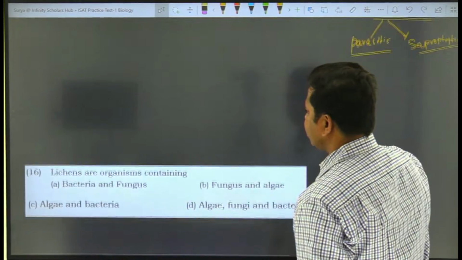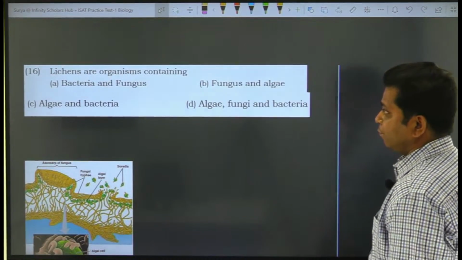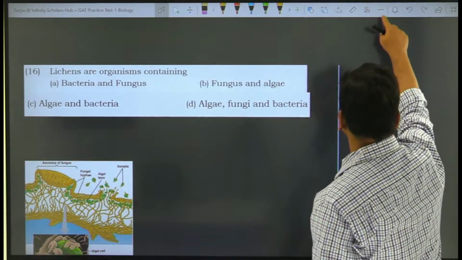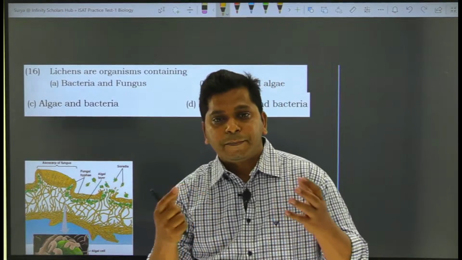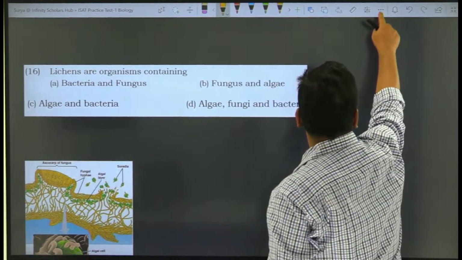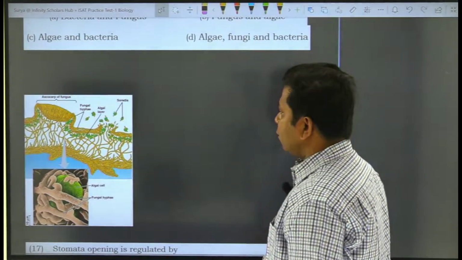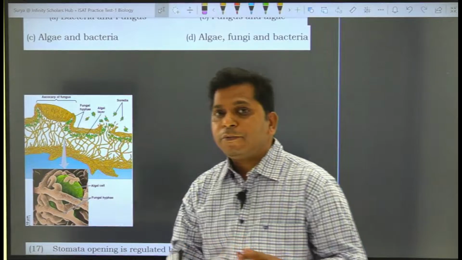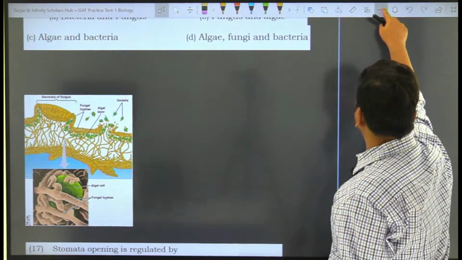The next question talks about lichens being organisms containing what? We know that lichens are a separate group of organisms. As you can look at this particular picture here, they are made up of two different groups of organisms. What are those?